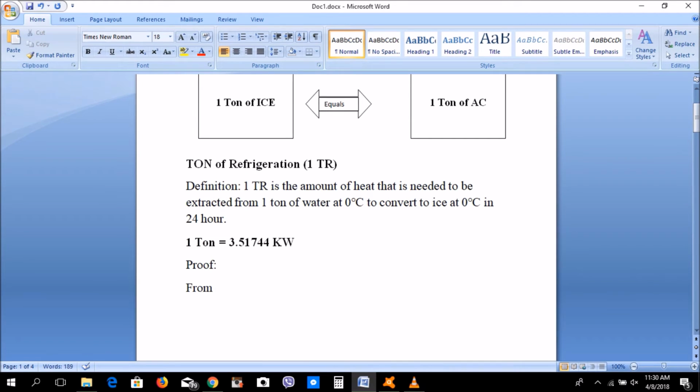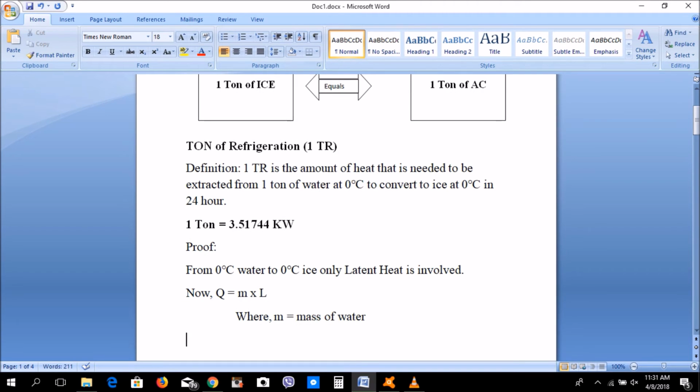From 0 degrees Celsius water to 0 degrees Celsius ice, only latent heat is involved. We know Q equals M into L, where M equals the mass of water.